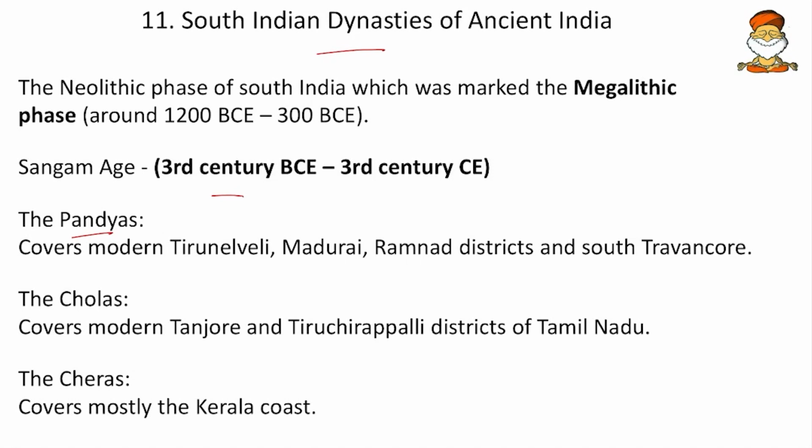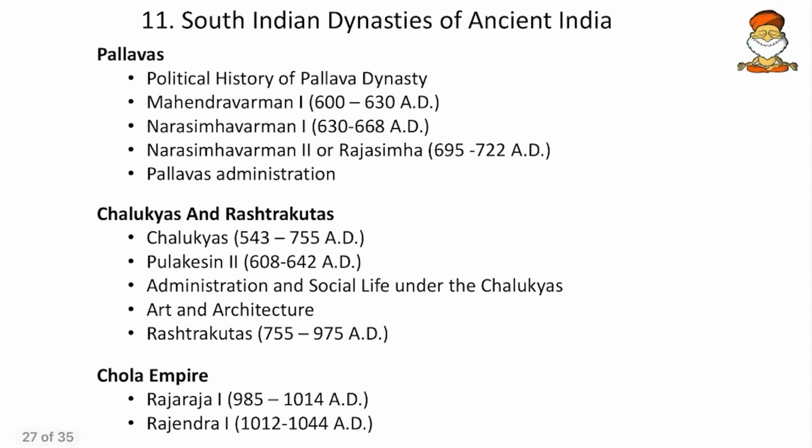These Pandyas ruled the modern Tirunelveli, Madurai, Ramnad district and South Travancore. Then Cholas. Here we have 2 Cholas, the ancient Cholas and the medieval Cholas. Here mark the ancient Cholas, and then the Cheras, who were the Keralites. Coming to next, the Pallavas. The Pallavas defeated the ancient Cholas and came to rule, and after the defeat of Pallavas, the medieval Cholas came to rule. The Pallavas have Mahendravarman, Narasimhavarman and Narasimhavarman II or Rajasimhavarman. They were important rulers.